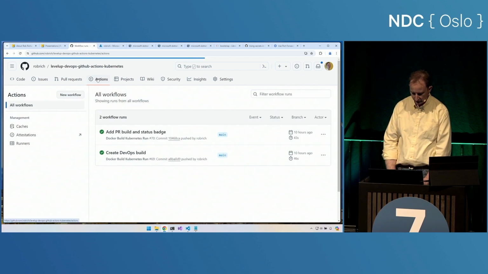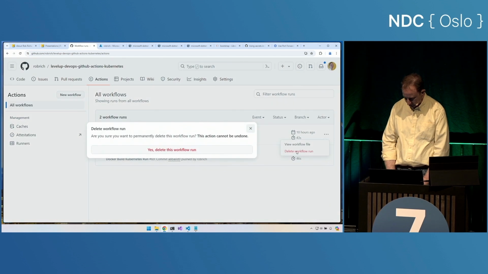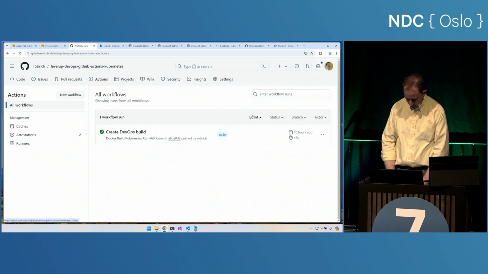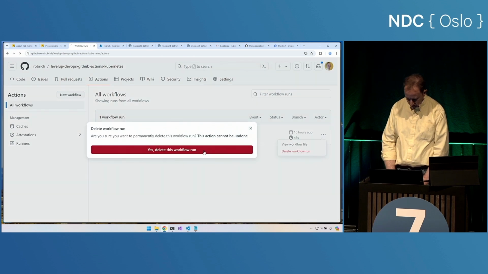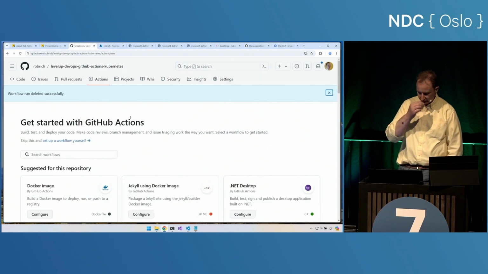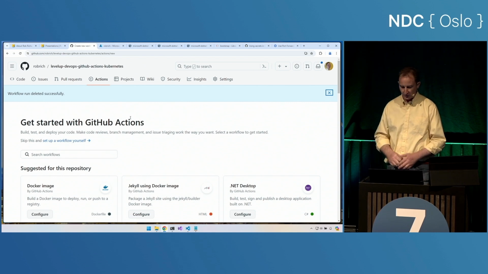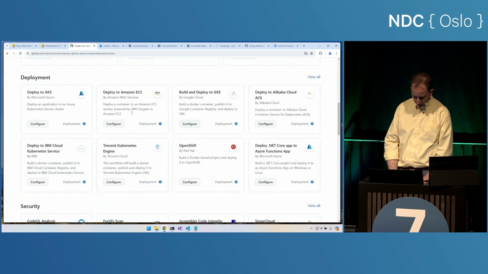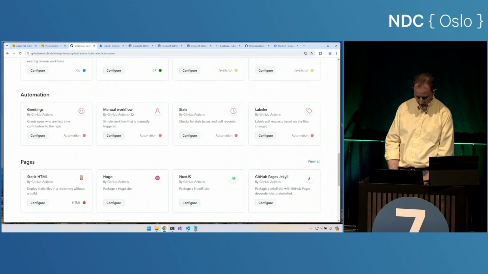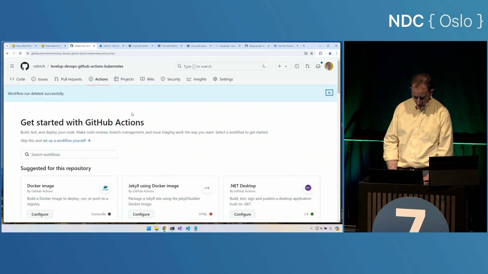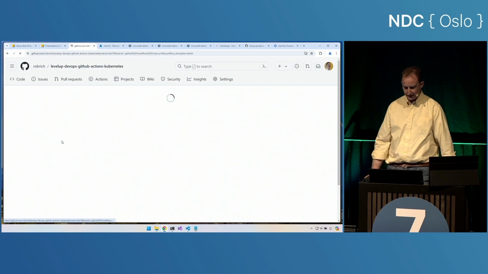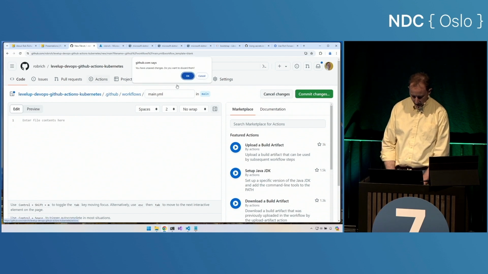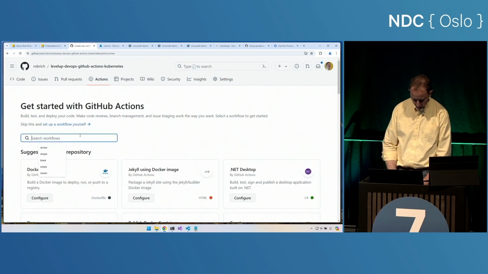I'm going to come into GitHub Actions and let's take a look at it. Now the cool part here with GitHub Actions is we can pick from lots of different templates. Here's ones that it decided were relevant. Here's deployment things, security things, continuous integration, automation, pages. Or we can even start with a completely empty workflow, and it will get us going there. I'm going to go back here, and I'm going to choose a simple workflow. That'll get us started.